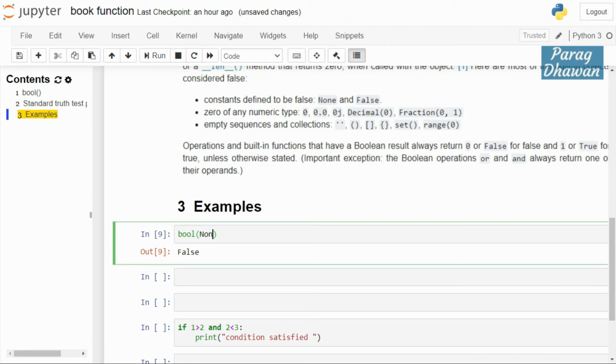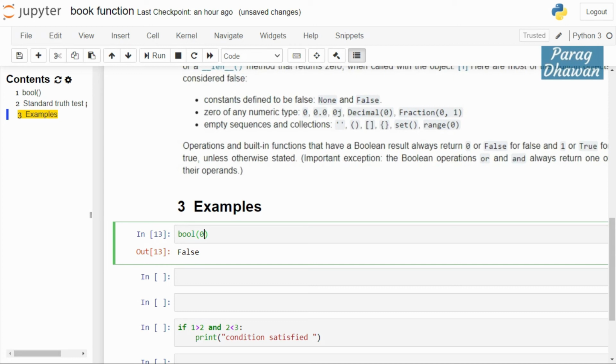If the bool method contains an input argument of False, the value will be false. If it has a numeric 0, it is false. 0.0 is false. If it contains a complex number 0j, it will return false.